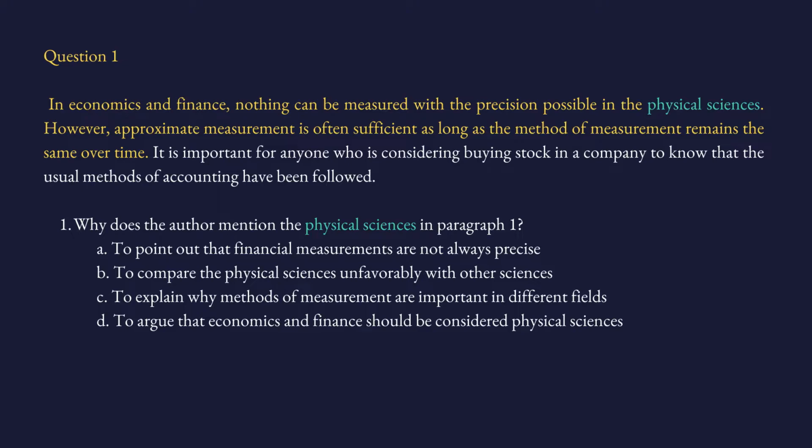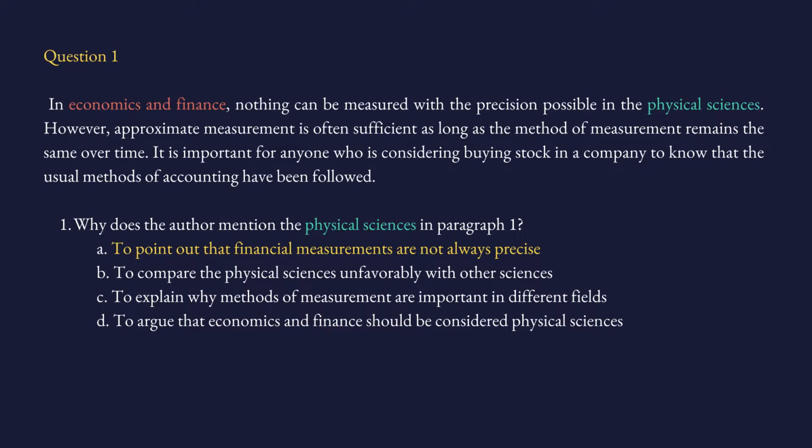The next sentence says, however, approximate measurements is often sufficient. The rest we don't need. It says, in economics and finance, our measurements are not accurate, but still, approximate measurements are sufficient. So this is the sentence. So why did the author mention physical sciences? The author is mentioning physical sciences to point out that measurements in economics and finance are not as accurate and as sharp as the measurements in the physical sciences. Let's see which choice is closest to our inference.